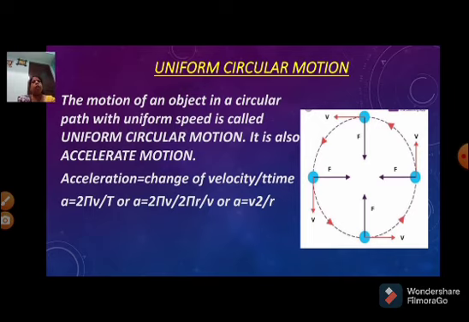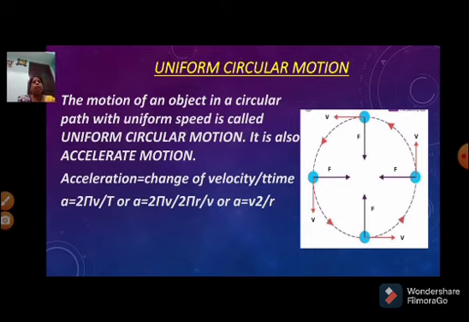It is also an accelerated motion. Acceleration is equal to change of velocity by time. Therefore, a is equal to 2 pi r by t.